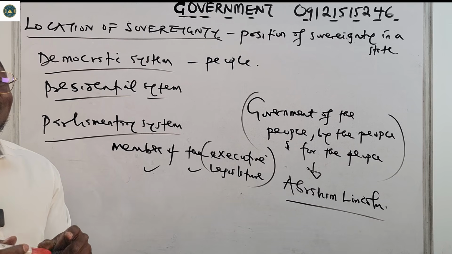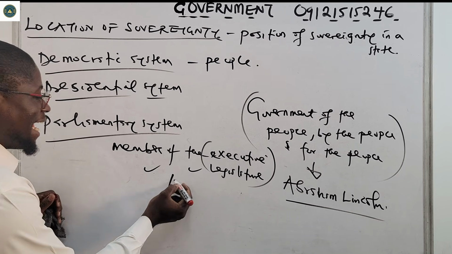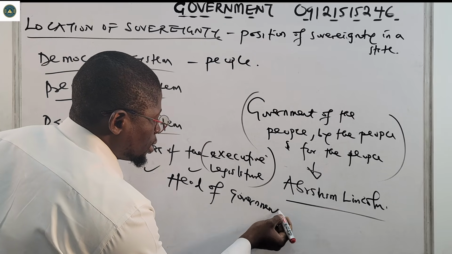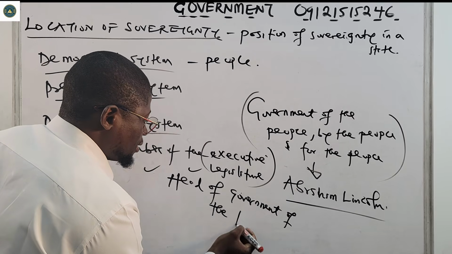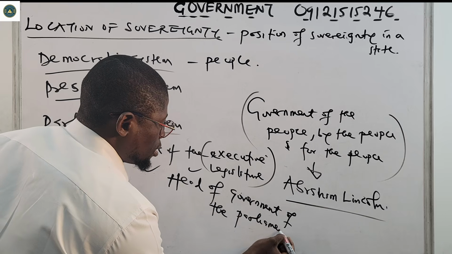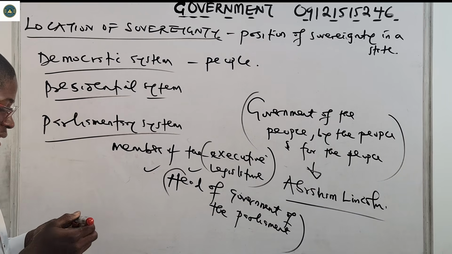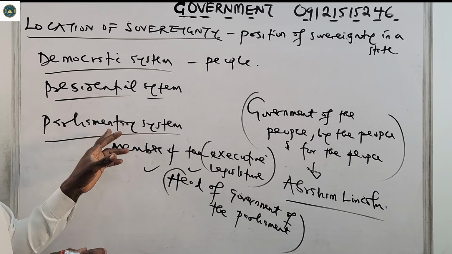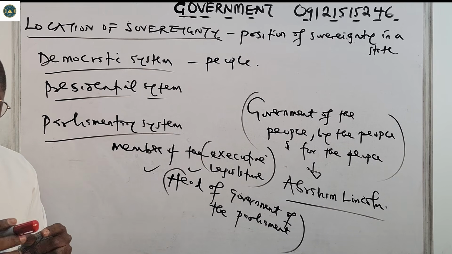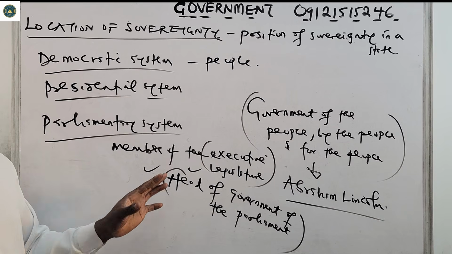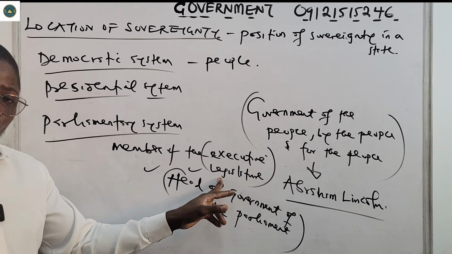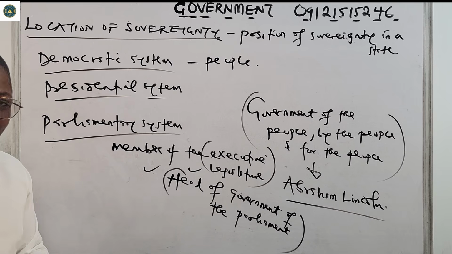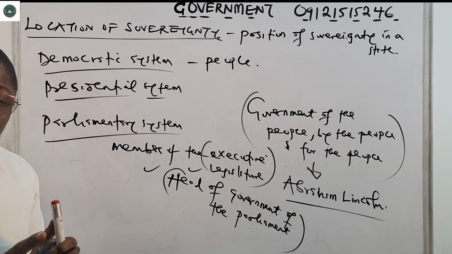Therefore, sovereignty resides on the head of government of the parliament. So sovereignty resides on the head of government in a parliamentary system of government. Please take note, like I said, there's fusion of power between the executive and the legislature, but the sovereignty resides on the head of government of the parliament, not on the people.